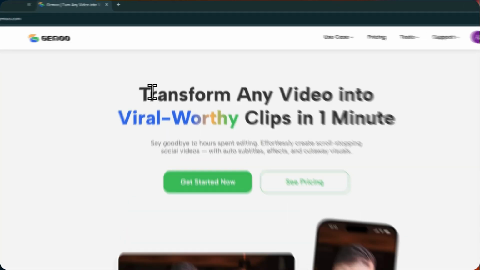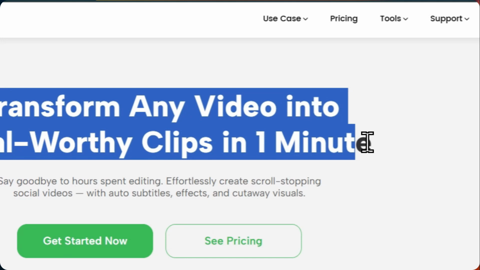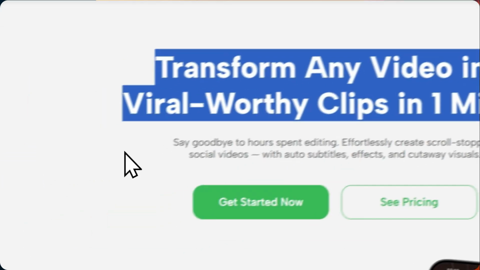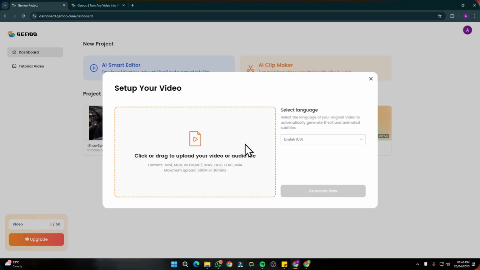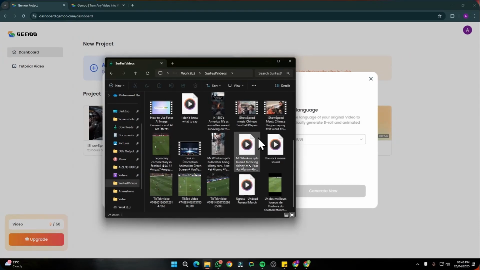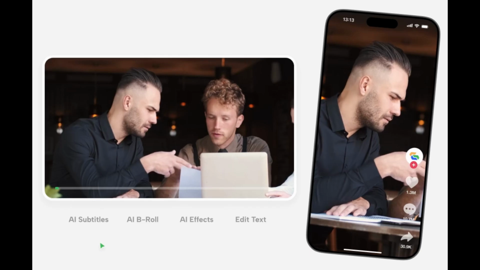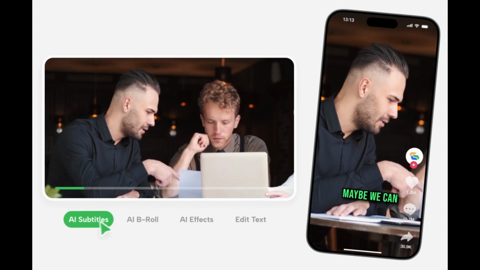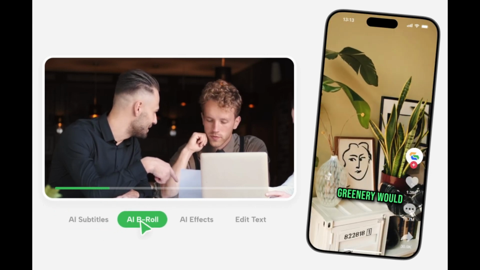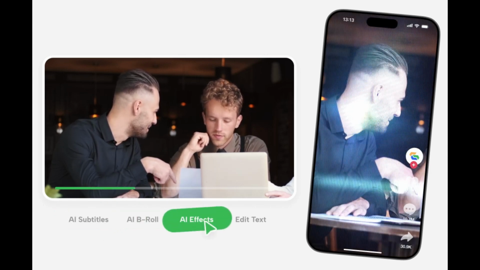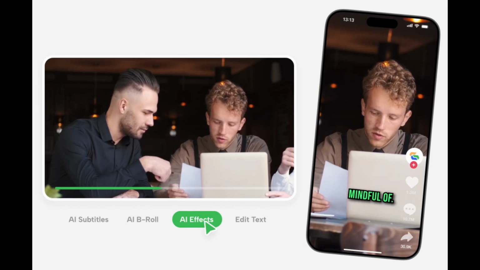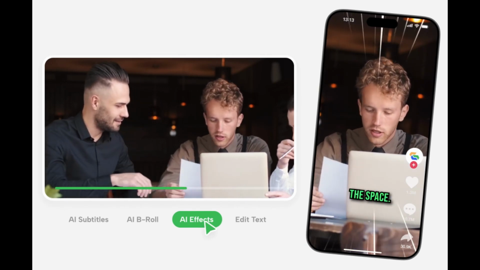So GEMOO basically transforms your long form videos into viral worthy clips with just one click in under a minute. All you have to do is upload your long form video, and with just one click it's going to convert it into viral worthy clips that you can easily edit later and upload to YouTube, TikTok and Instagram right away. So without further ado, let's jump right into this video.